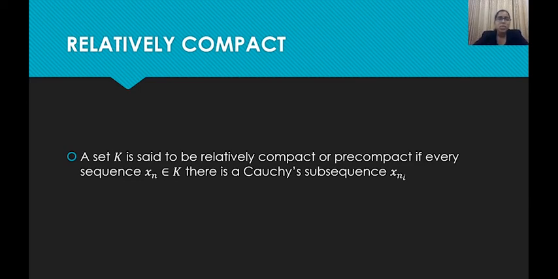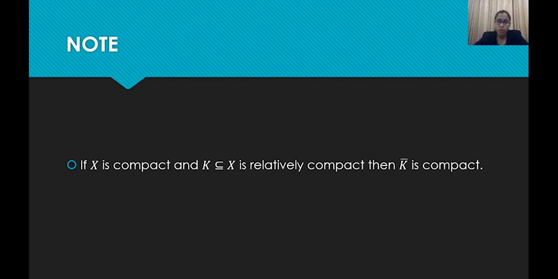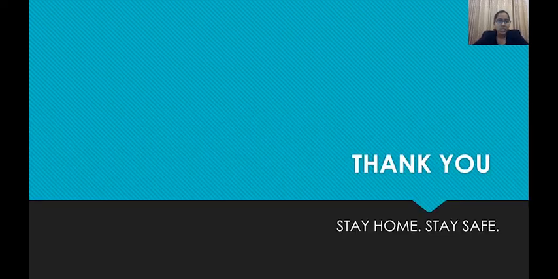Now there is another note which I would like you to work on. If X is compact and K is a subset of X which is relatively compact, then we can easily show that the closure of K is also compact. We shall discuss it in later classes. So this is what you have to prove: if we have a relatively compact subset, then its closure will always be compact.